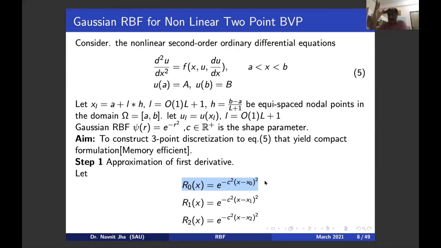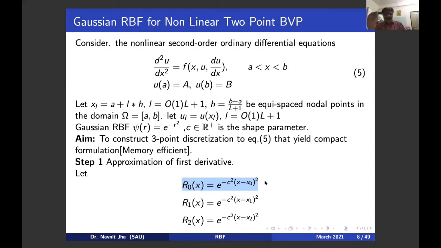So if you take x_0 equal to 0, R_0(x) is e raised to the power minus c square x square. Can you all make a plot of it for different values of c, with x in a domain minus 1 to 1, minus 2 to 2, whatever? Very easy. Is it okay? Yes, sir.